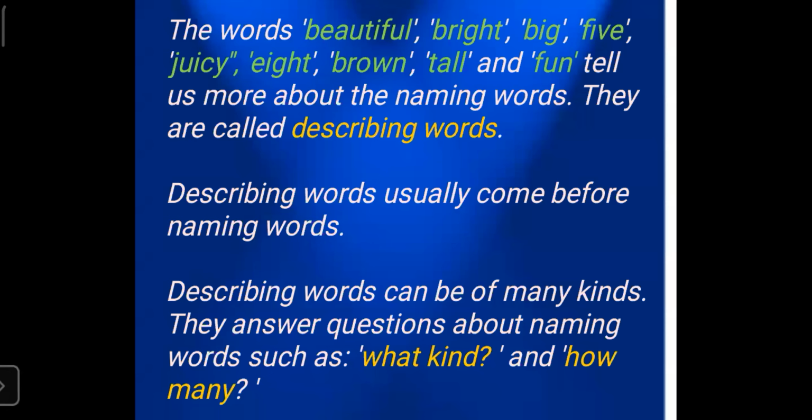Describing words usually come before naming words, children, but in some cases we can also see that describing words come after the naming words. Describing words can be of many kinds, but for you, we are teaching what kind and how many. If a sentence is given to you, you have to ask what kind it is and what number it is. Okay, I will explain with some examples.